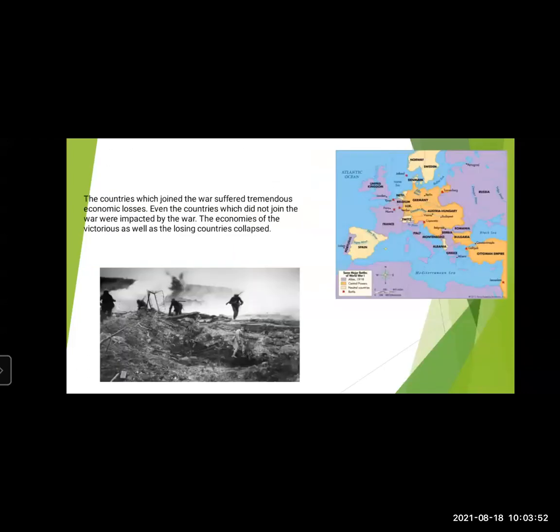The countries which joined the war suffered tremendous economic and financial losses. Even the countries which did not join the war were also impacted by the war. The countries which joined suffered loss, and the countries which did not join also suffered because of this war.